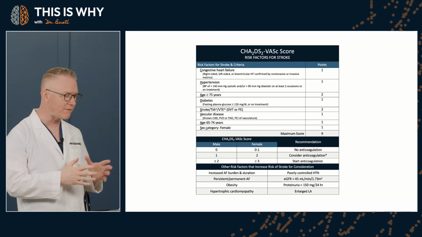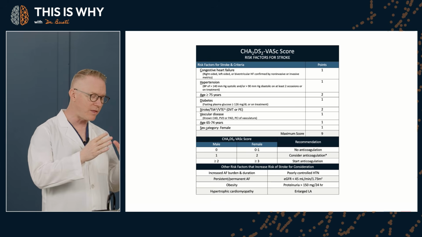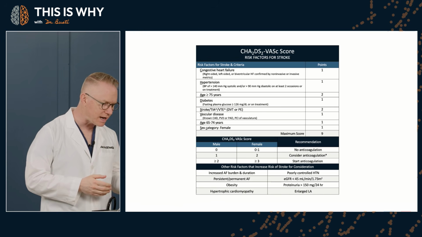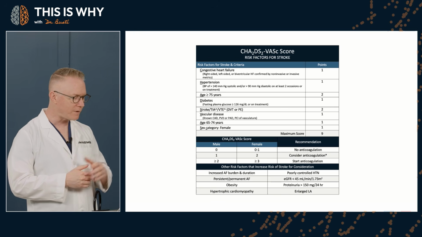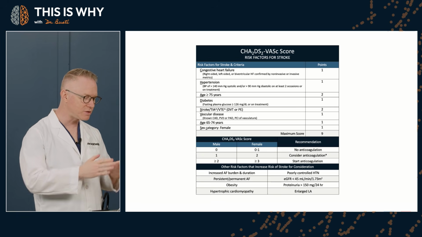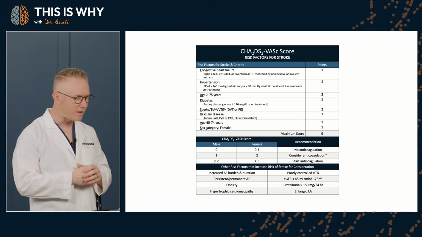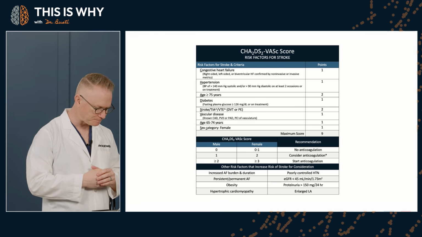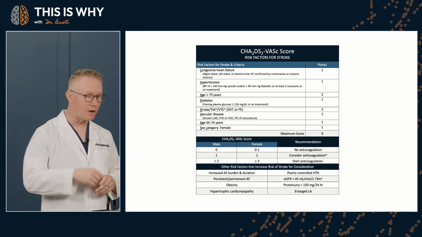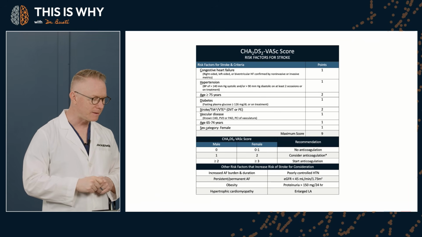Okay? So this is a CHA₂DS₂-VASc score. I put it together for you based on the original score. And the CHA₂DS₂-VASc stands for something, right? C stands for heart failure. Okay? And you get 1 point if you have that. And there's some defined criteria there for those of you that want to dive back into that, right? H is hypertension with a definition, or patients already on treatment. People forget that one, right?